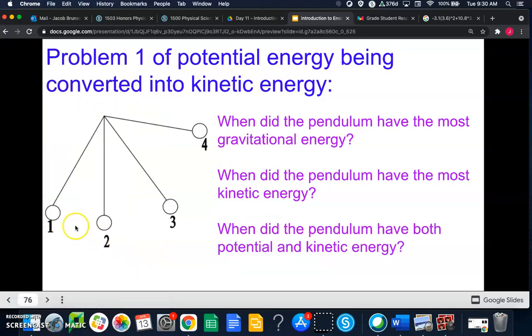Okay, and so then in the next one, we're looking at a pendulum. You go ahead and try and figure out the different energy positions for